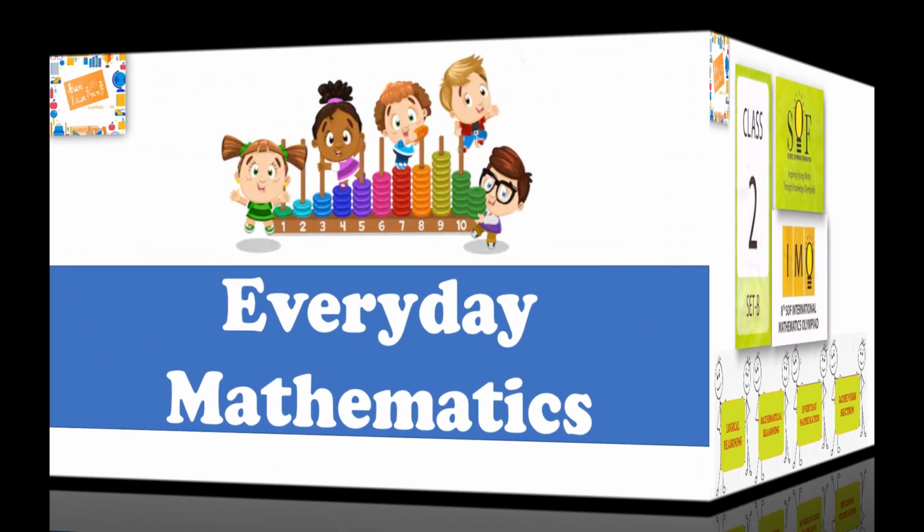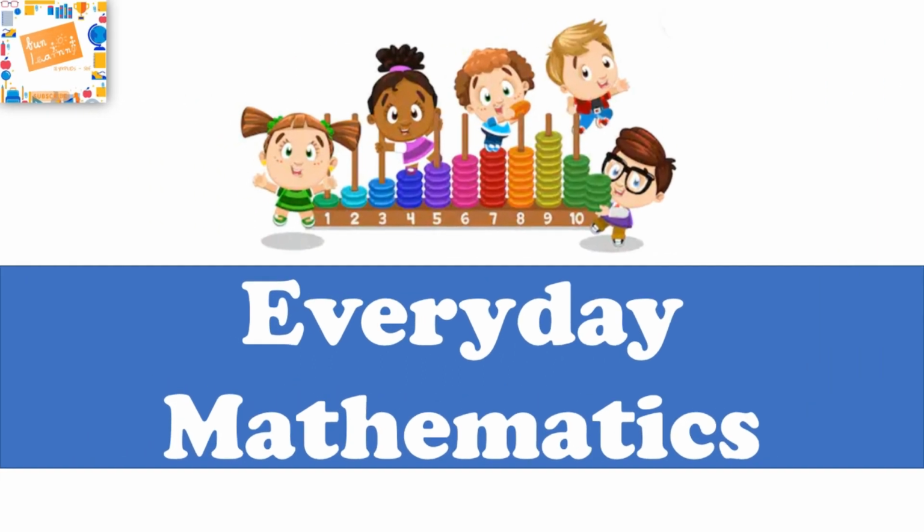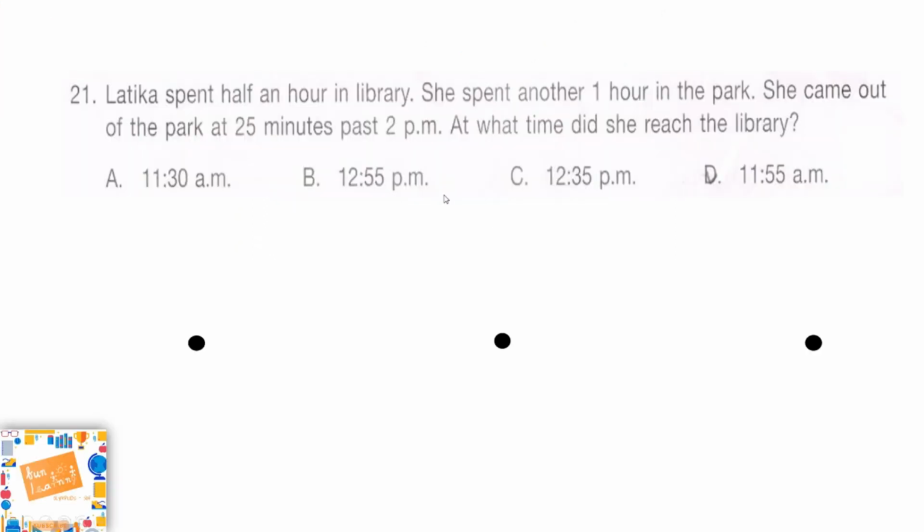So let's see, the mathematics throws at you some arithmetic problems and I would want you all to solve each question. And this is the first question in this section. Latika spent half an hour in the library. She spent another 1 hour in the park. She came out of the park at 25 minutes past 2 p.m. What time did she reach the library? Read the question again if you have any doubts and then choose the right answer. Is it option A 11:30 am, option B 12:55 pm, option C 12:35 pm or option D 11:55 am? Time starts now.